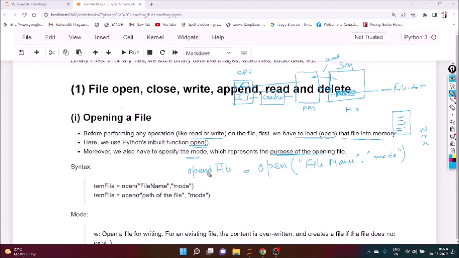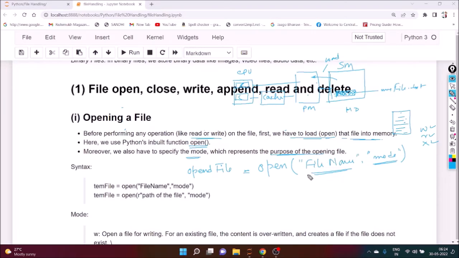So it is opened file. So this is what a function. We are passing two parameters, file name as well as the mode. Mode may be W, R, and X, and here we put the file name. File name may be myfile.txt or student.csv, like this way.